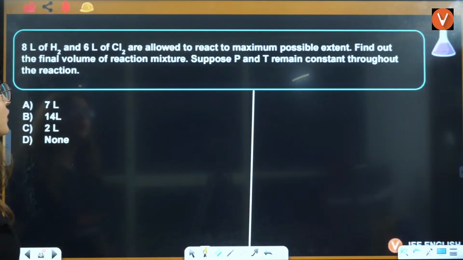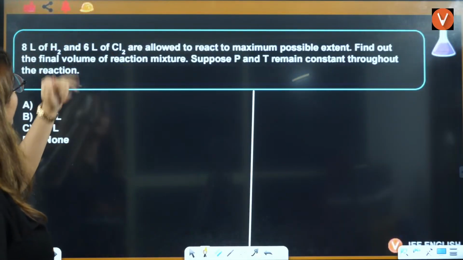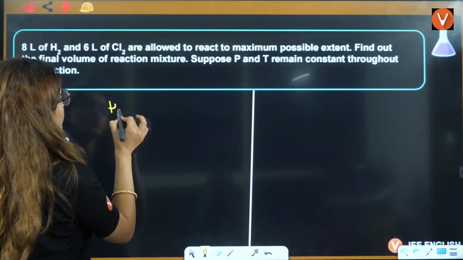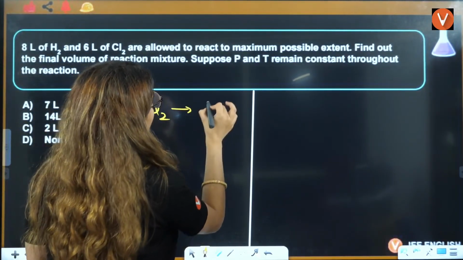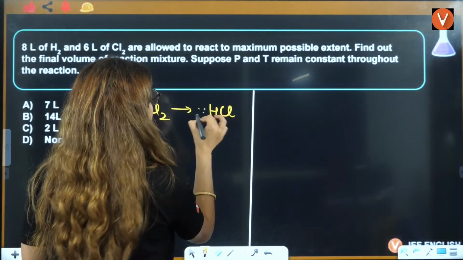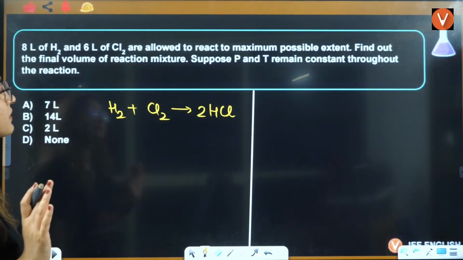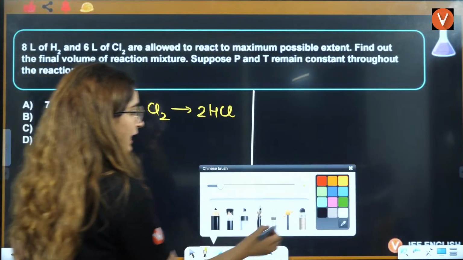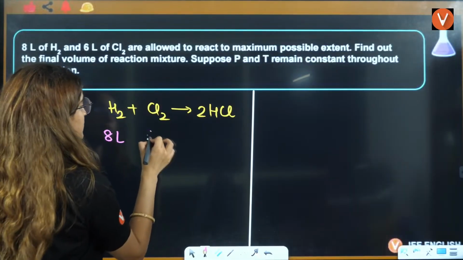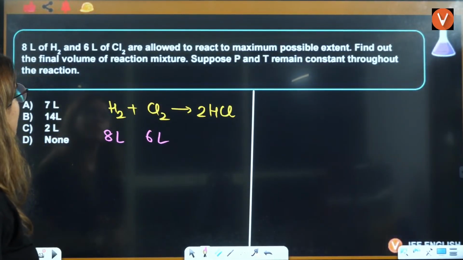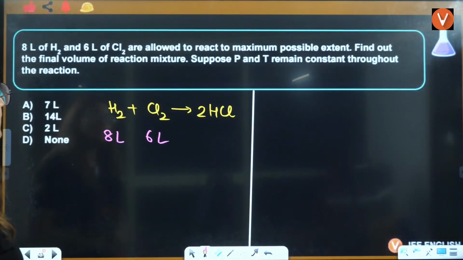Right? So now 8 liter of H2 plus 6 liter of Cl2 are allowed to react to form HCl. This is the chemical reaction. Now they are saying 8 liter of H2, 6 liter of Cl2 are allowed to react to maximum possible extent. Find out the final volume of the reaction mixture.